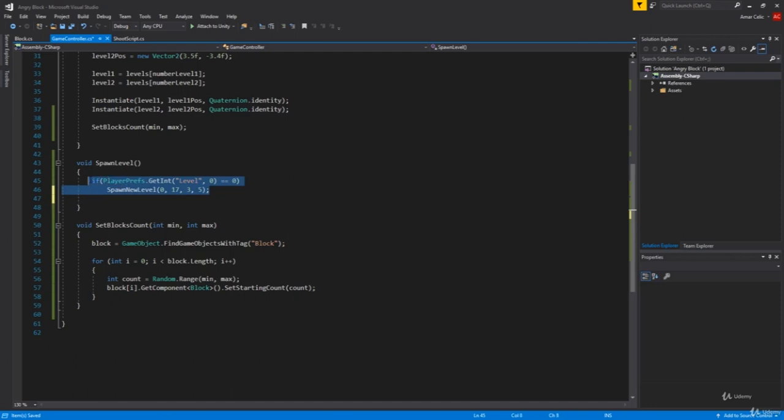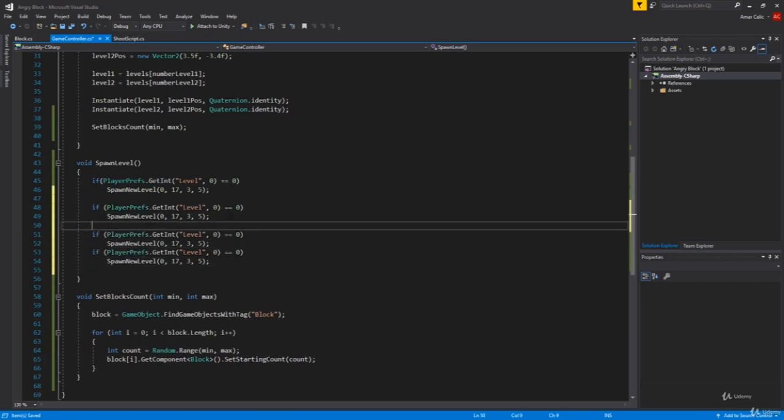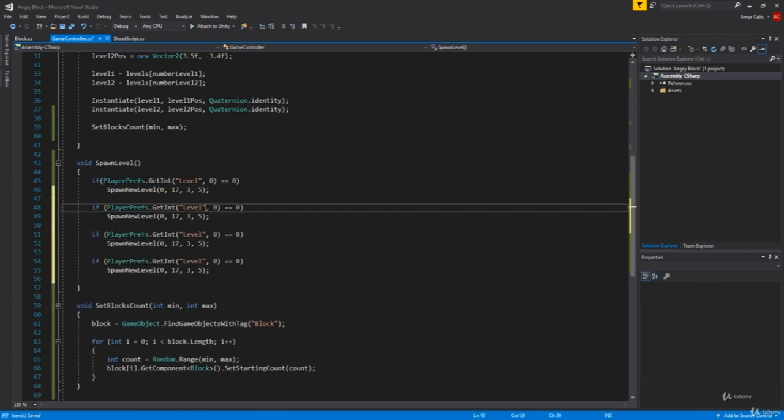So now I'm going to copy this, and paste it like 1, 2, 3, let's say 3 more times for now. And I'm gonna remove this, which is default 0. I mean, you can leave it, but it's not necessary. Then we're gonna say level 1, then level 2, and level 3.